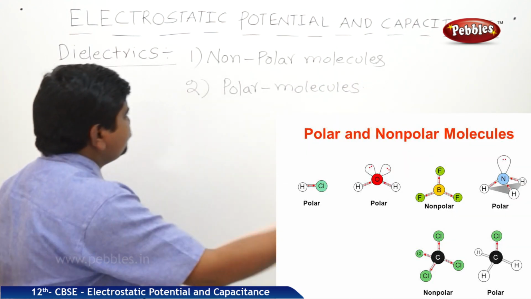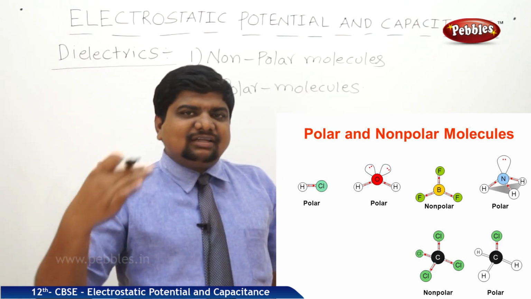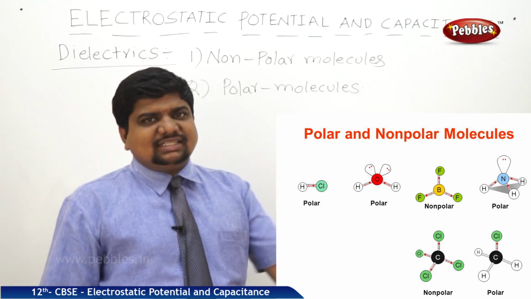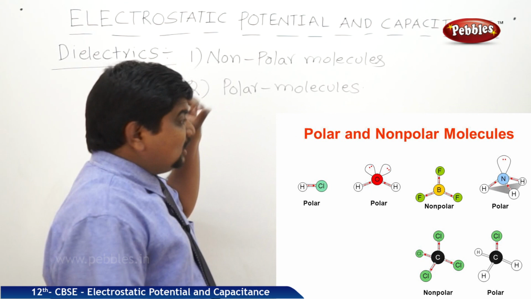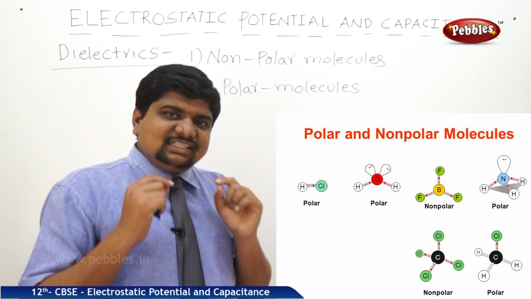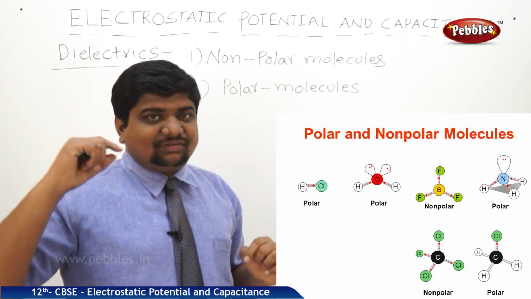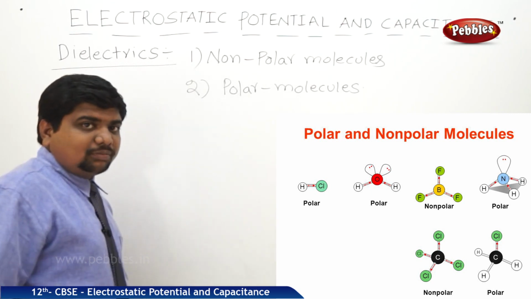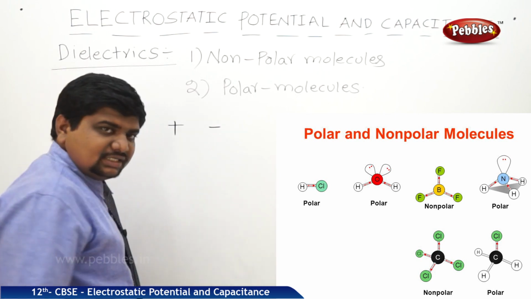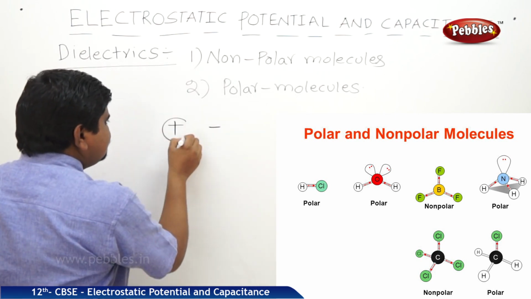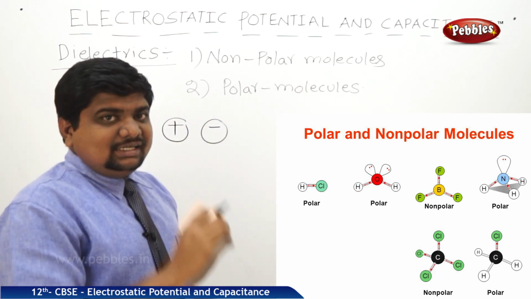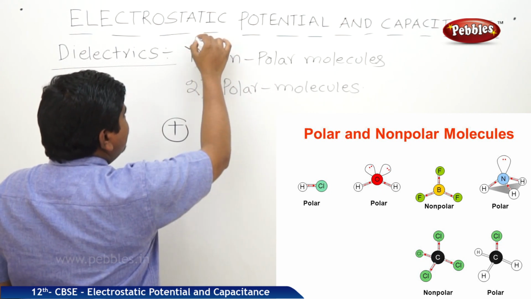We know that matter is made up of atoms. Atoms consist of many charges: positive, negative, neutral. These 3 are the major charges present in the atom. So a positive charge carrier will be there, and a negative charge carrier will be there. If there is a coincidence between the centers of the 2 charge carriers, this is said to be a non-polar molecule. The centers of these two charge carriers, positive and negative, coincide with each other. That molecule is called a non-polar molecule.